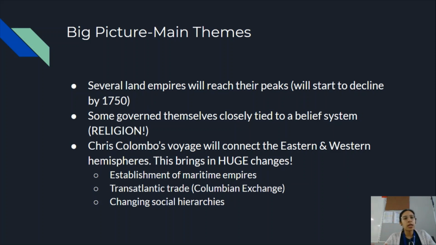Some of these empires are going to govern themselves closely tied to a belief system, otherwise known as religion. So think Islam, think Christianity. And then Christopher Columbus's journey is going to connect the eastern and western hemispheres, and this is going to bring about huge changes. This is going to bring about the establishment of maritime empires. Remember, maritime empires do their conquering by sea. Maritime means sea or ocean. It's going to lead to the transatlantic trade and the Columbian exchange. It's going to lead to changing social hierarchies, just because we're going to see lots of movement of different people.